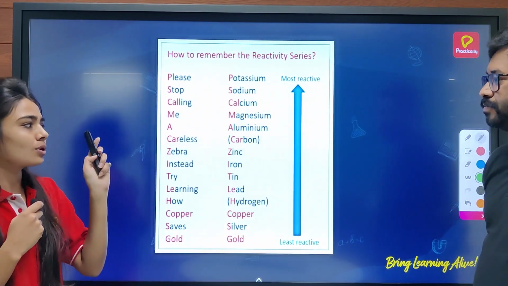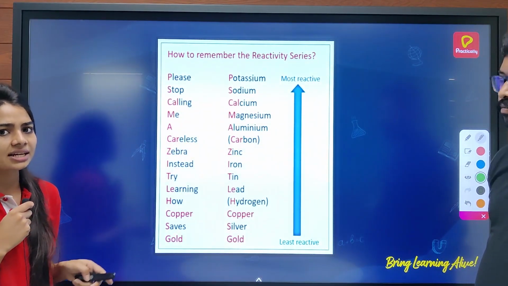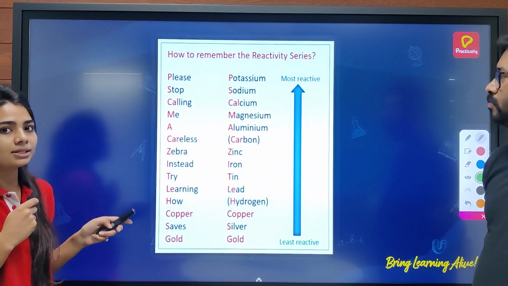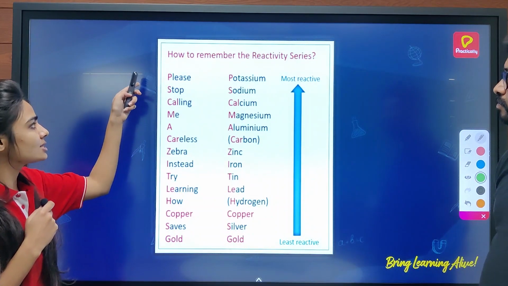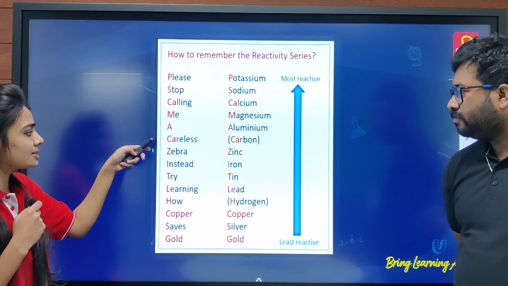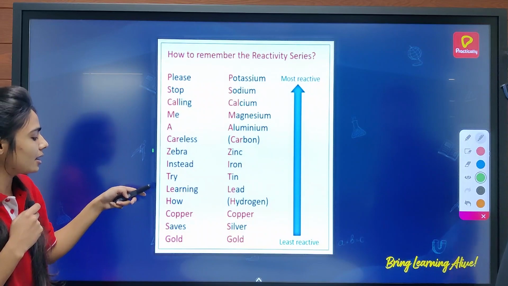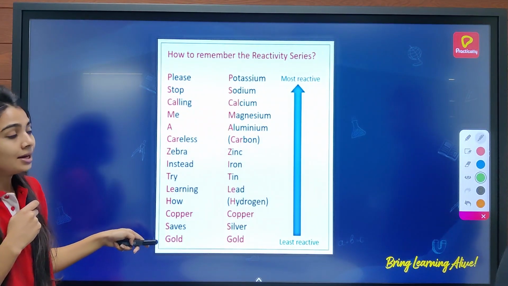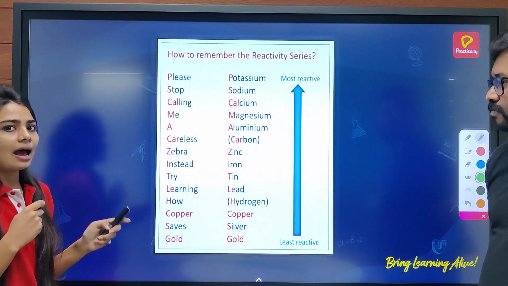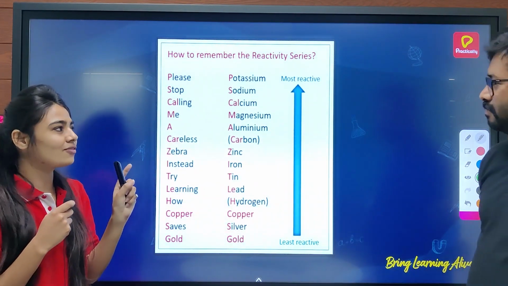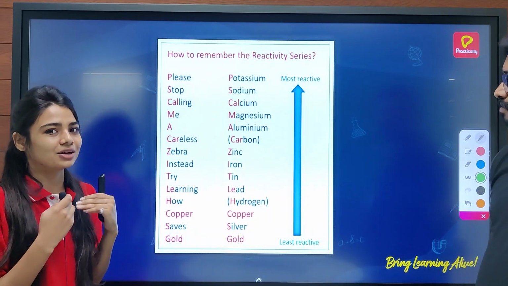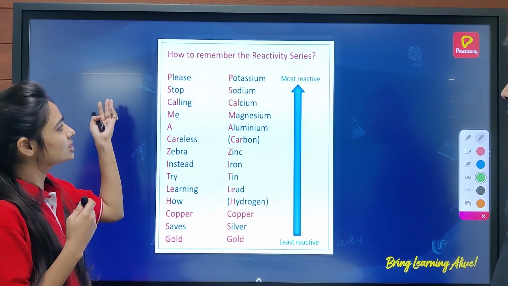Now do you know the trick of this reactivity series? How to remember this? So here is the mnemonic for you. Please stop calling me a careless zebra. Instead try learning how copper saves gold. This is one of the tricks, and another trick is a Hindi mnemonic. This is my trick to remember this, and you can use this trick.